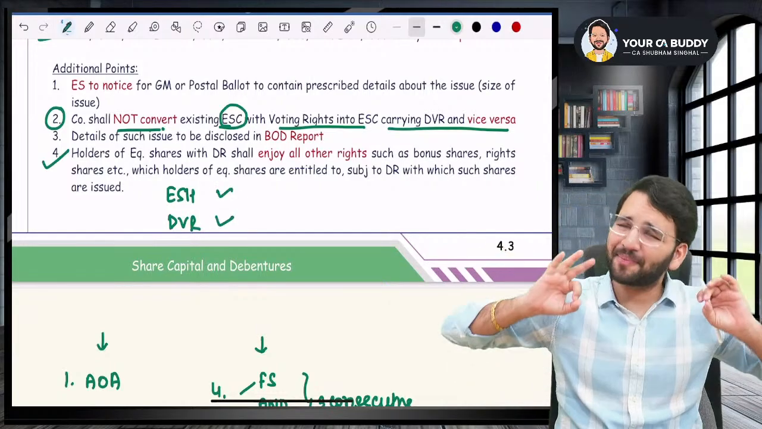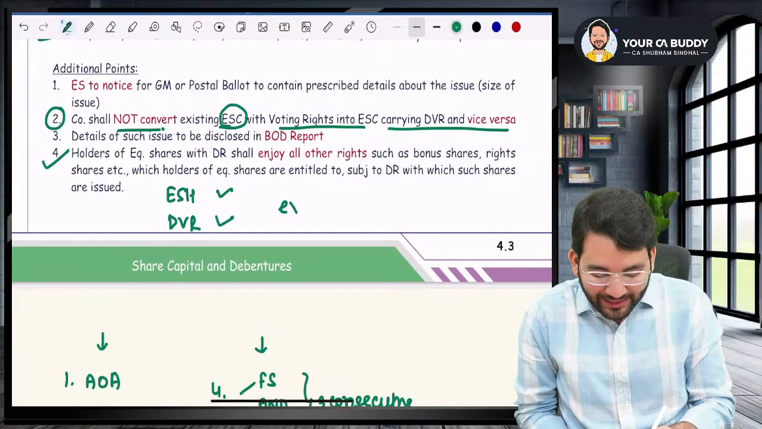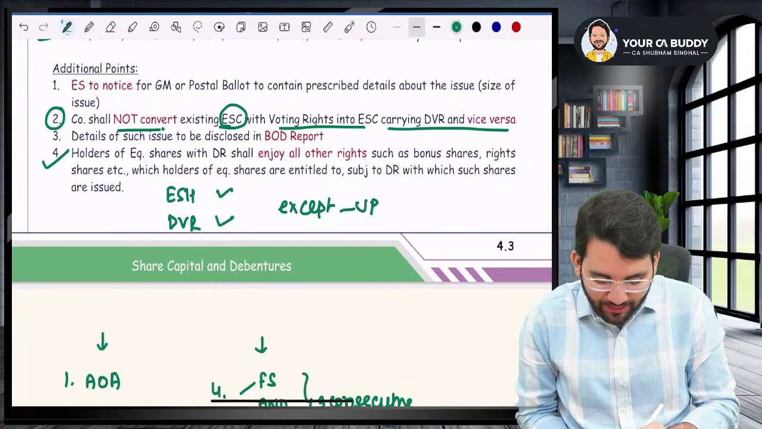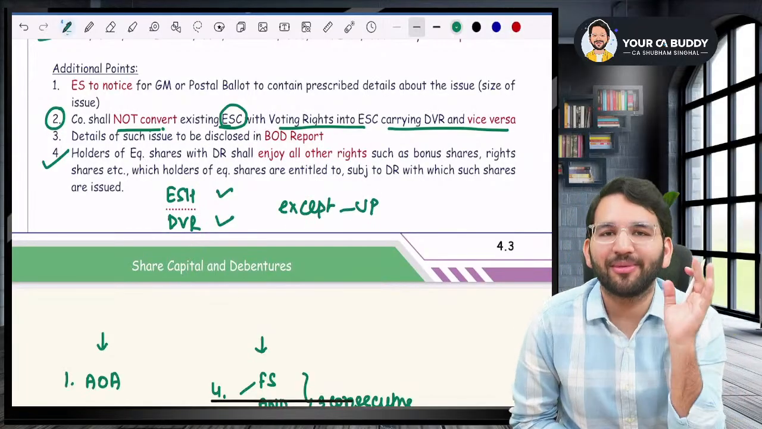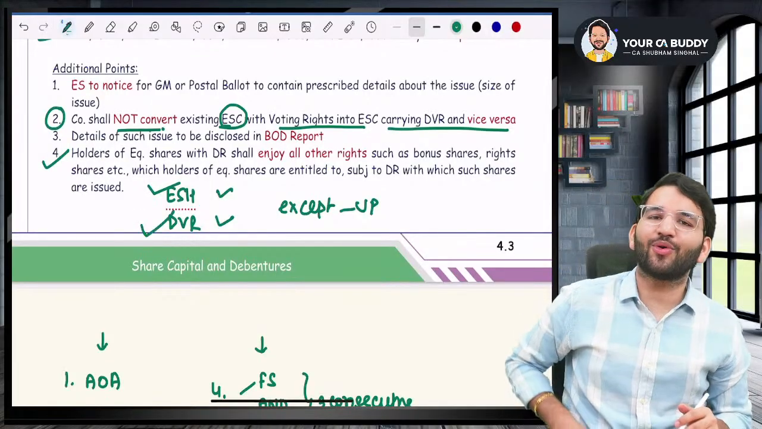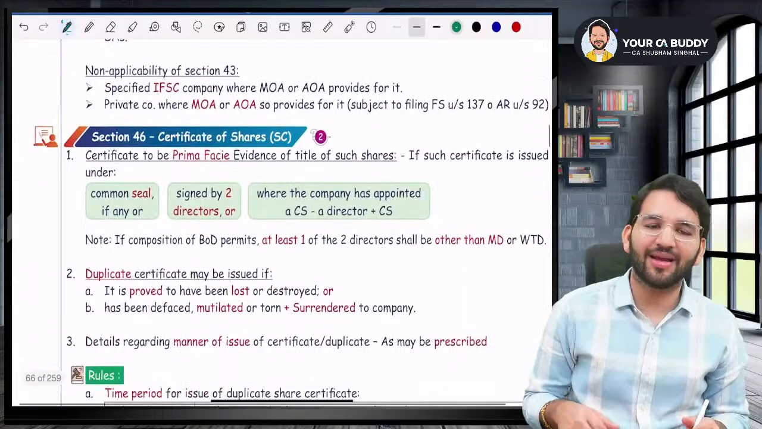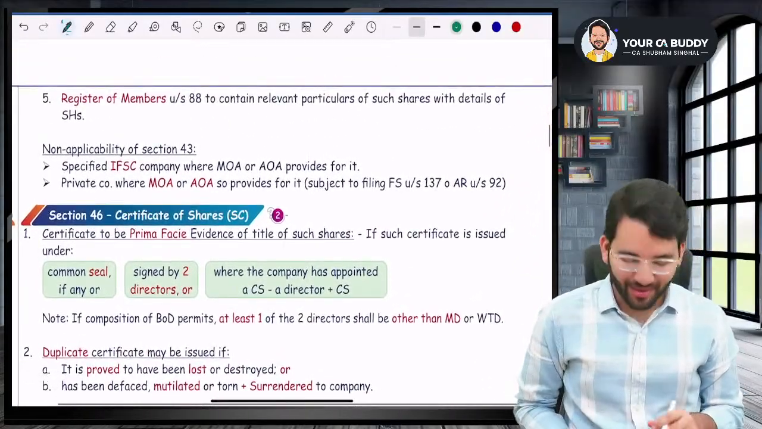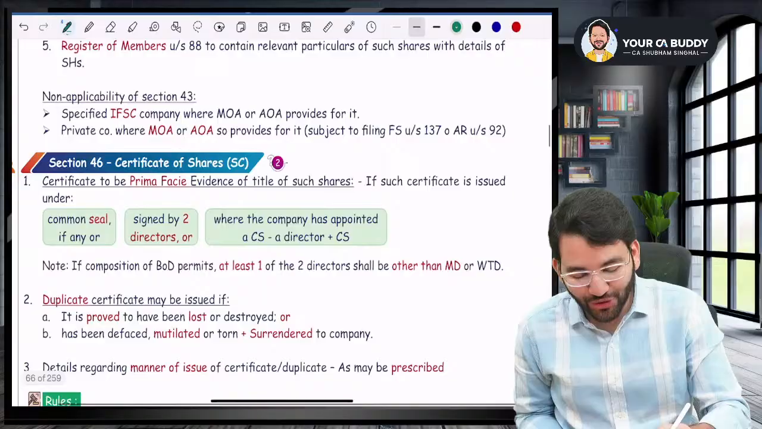same rights. Absolutely the same rights, sir. Except for the voting power, all the other rights will be same. Like equity shareholder will also get notice of the meeting. Differential voting right shareholder will also get notice of the meeting. These are some things that you need to remember. Okay, guys. So that is section number 43.